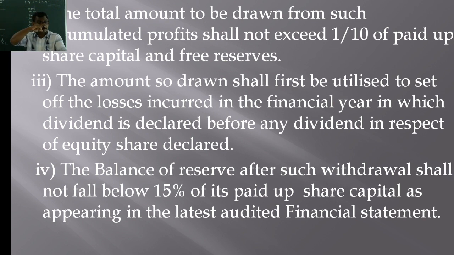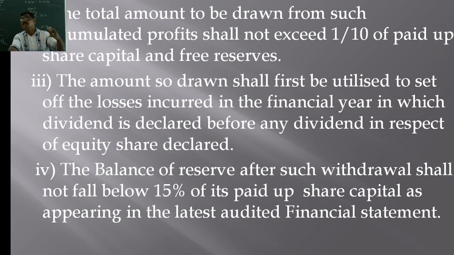It is another condition. If you draw some amount, the balance in the reserves should be more than 15% of its paid up capital, isn't it? The balance in the reserves after the withdrawal should be more than 15% of its paid up capital as appearing in the latest audited financial statement.